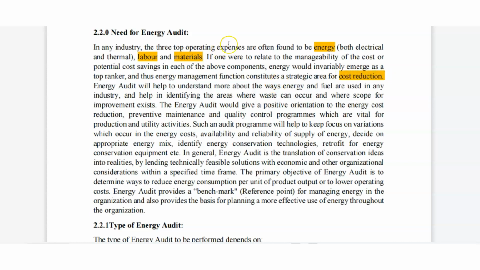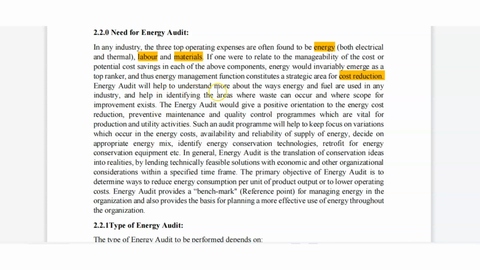What does it mean? See, in any industry, top operating expenses क्या है? Energy, labor and material. If we manage any one of these, energy, labor or material, or any of the three, then cost reduction will happen. That's why we are doing energy audit.